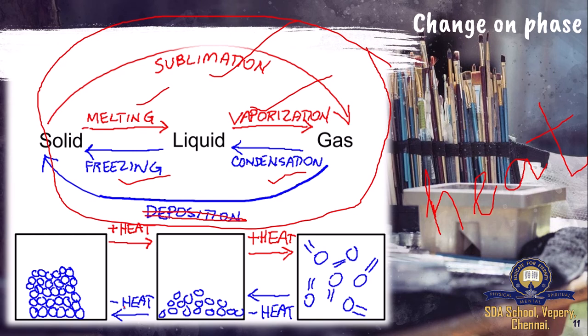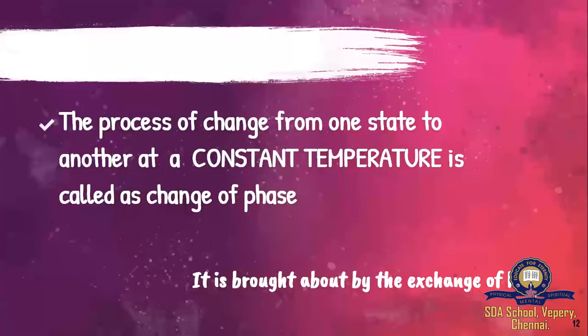When you remove the heat, it goes back to its solid state. So you can change the phase of a substance from solid to liquid, or liquid to gas, or solid to gas, or gas to solid, simply by adding or removing the heat energy. So the process of change from one state to another happens because of adding or removing heat.